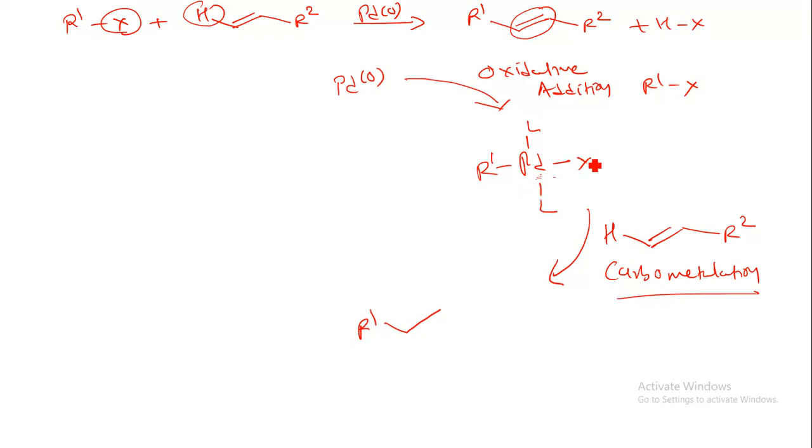So this hydrogen and X will be removed from the molecule. So here we can have R2, that is R1 from here. The C=C will be broken down because of this palladium that interacts with the C=C. So here we can have R1, and here we can have R2.